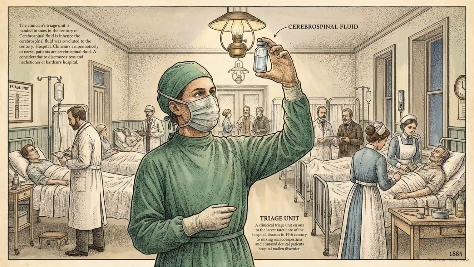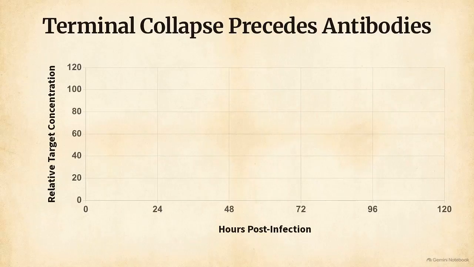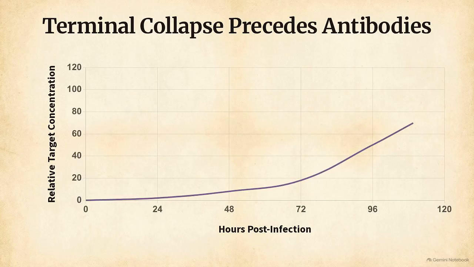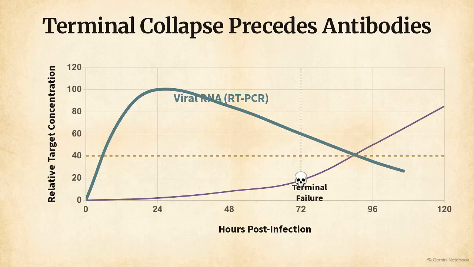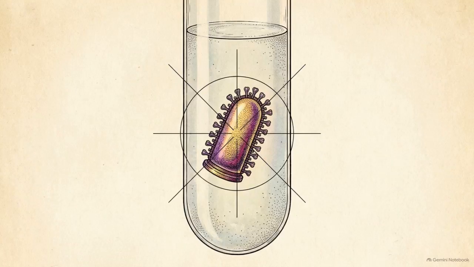When a patient arrives deteriorating by the hour, clinicians must immediately select the correct diagnostic modality to confirm the virus. For diagnostics, we have molecular RT-PCR on the left and serological IgM ELISA on the right. ELISA detects host antibodies, but overlaying the 72-hour timeline reveals a fatal flaw. The patient reaches terminal failure before antibodies are detectable. RT-PCR bypasses immunity entirely. This method offers extreme sensitivity.